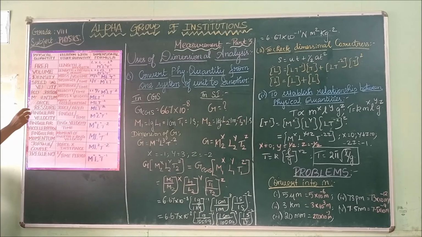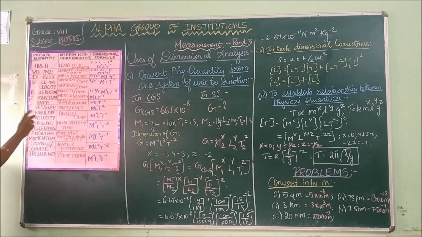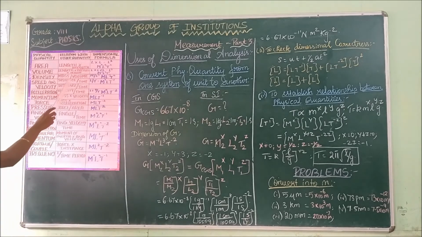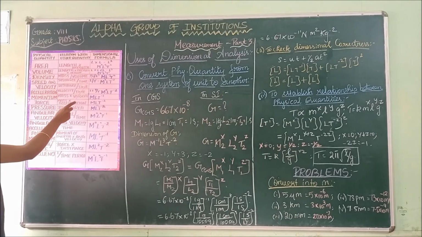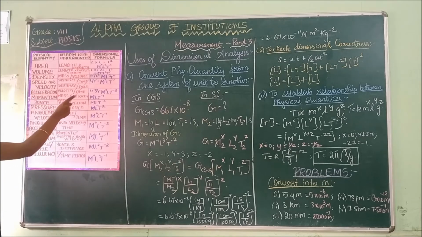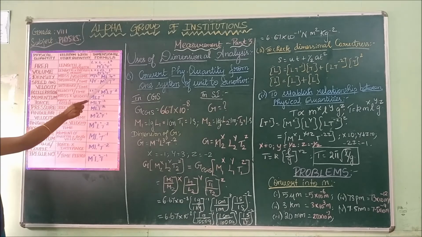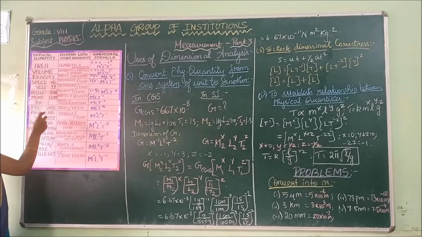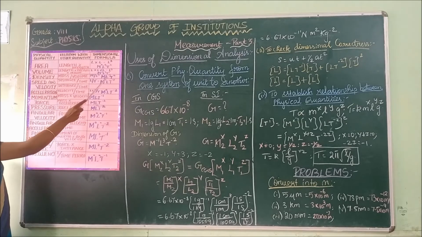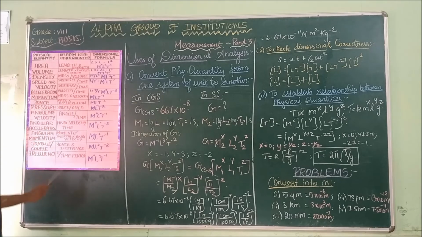Next, density. The formula for density is mass by volume. The dimension for mass is M and the dimension for volume is L cube. If this L cube goes to the numerator, it becomes minus 3. So the dimension for density is M L power minus 3.